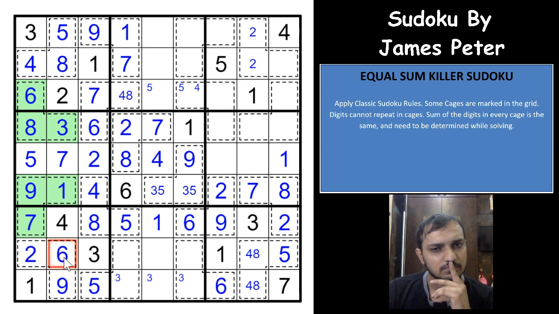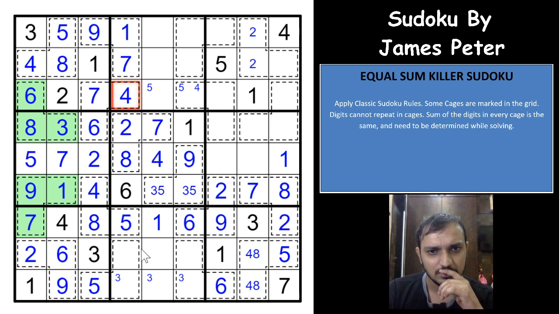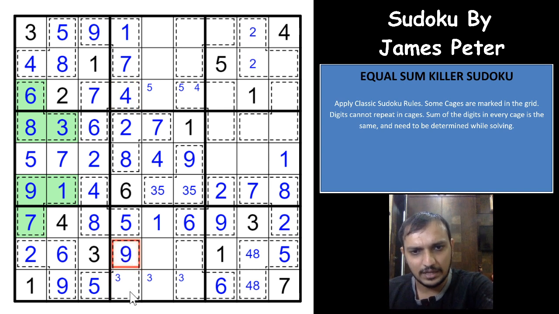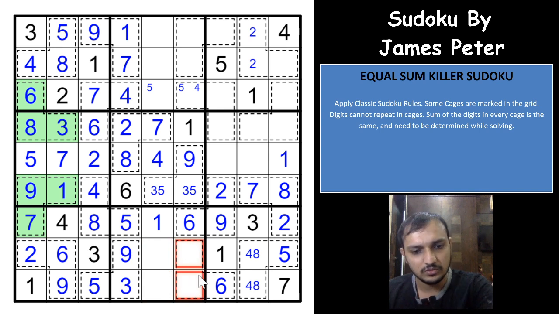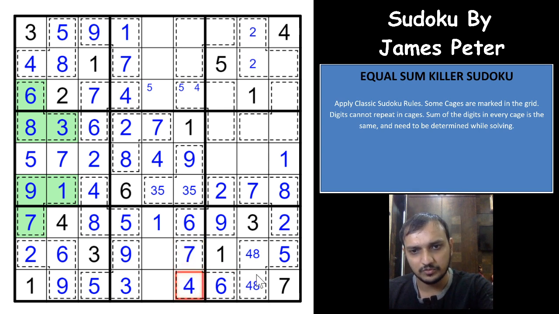Am I right? Yeah, I'm right till this one. So you have 6 and 7, 13, that gives you a 4 here. I forgot to add that here. And these two digits are 3 and 9. So this would have to be 9, this would have to be 3, right? That is fine. A 4 would have to be in one of these two cells. That, oh, sorry, not 2, 4. That gives you a 7 in one of these two cells. So this would have to be 7. This is a 4. This is an 8. This is a 4. That gives you a 8 here.